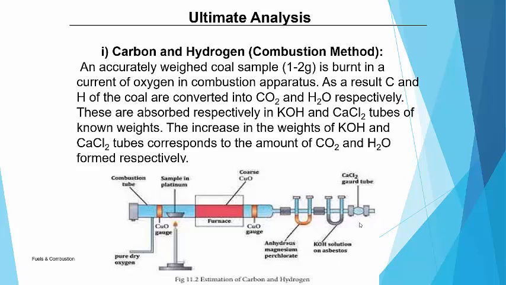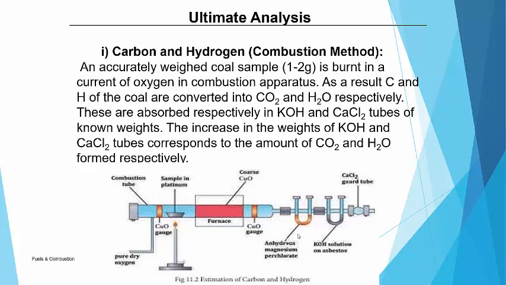The anhydrous magnesium perchlorate U tube will absorb the water, since anhydrous means it has the capacity to absorb water, and the KOH solution U tube will absorb the CO2.